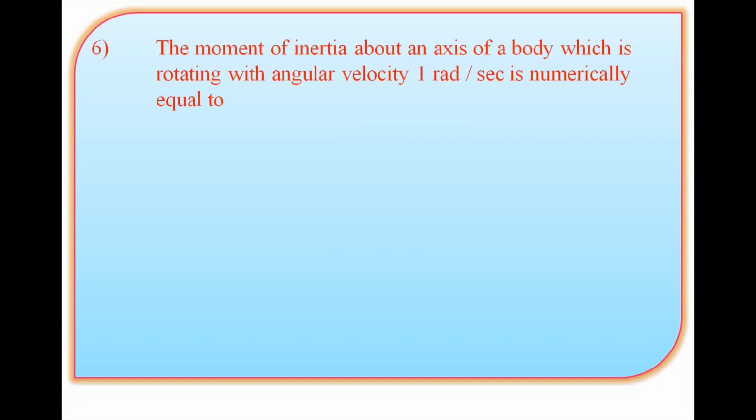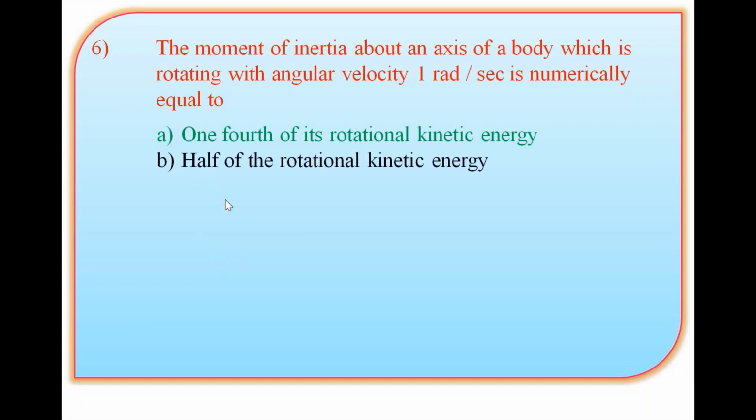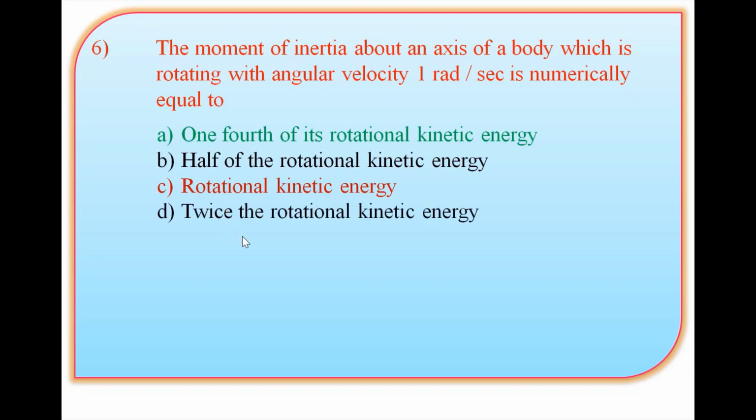Moment of inertia about an axis of a body which is rotating with angular velocity 1 radian per second is numerically equal to? Let's see the options. Option A is 1/4 of its rotational kinetic energy. Option B is half of the rotational kinetic energy. Option C is rotational kinetic energy, and option D is twice the rotational kinetic energy. So let's see the solution.